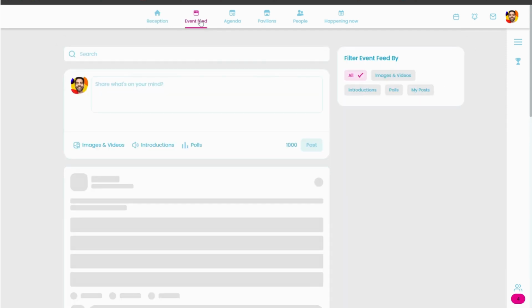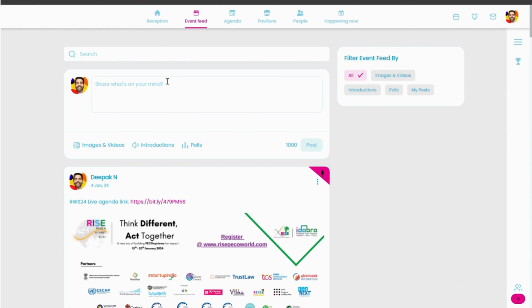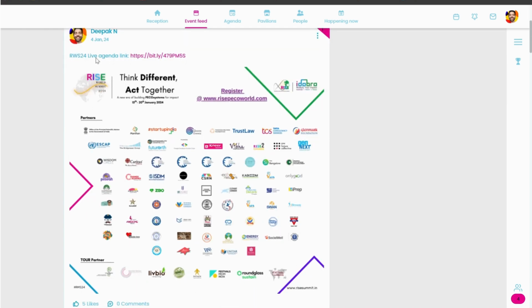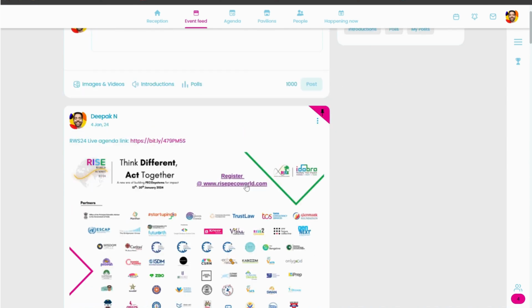As for the next section, which is the event feed, this can be used by anyone on the platform to post any important updates, including images, videos, introductions of yourself, as well as a poll if you would want to generate a poll amongst the network. You can also find the link to the live agenda, which has all the partner details and the day-by-day description of the summit sessions that are happening as the first post that is pinned on the feed.